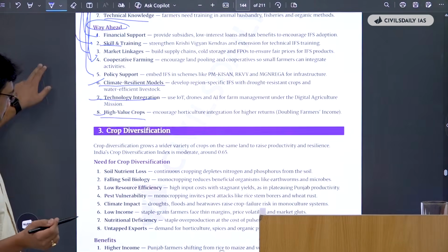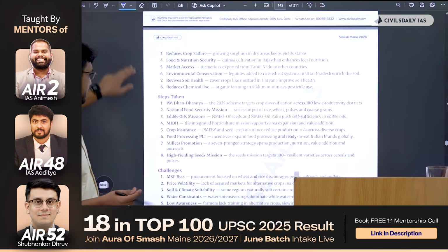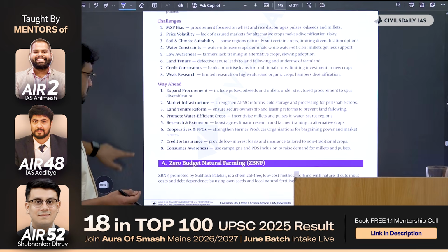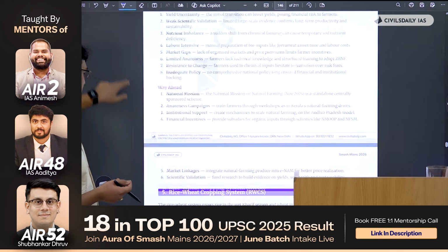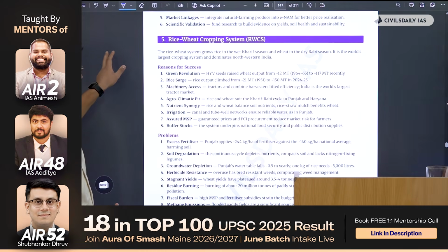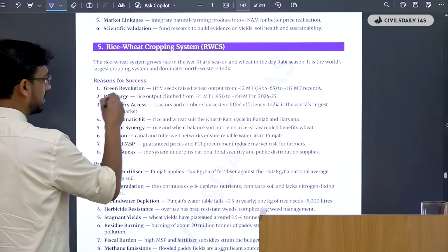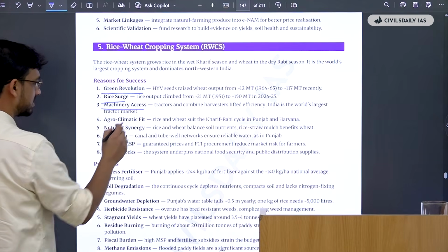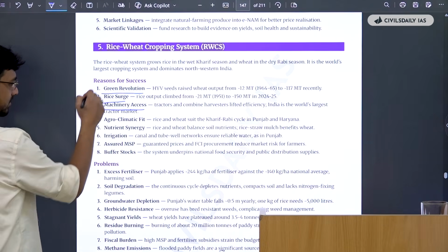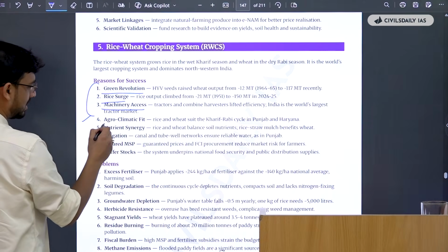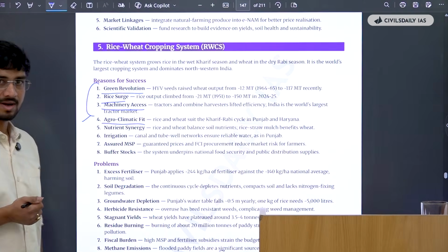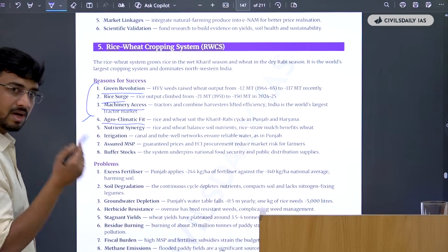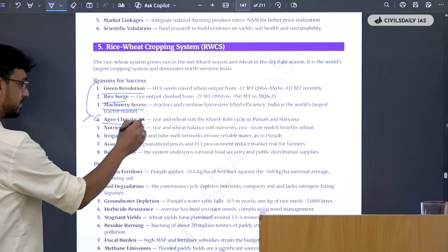Again, the topic of crop diversification is there, then there's ZBNF. So this document covers it very holistically. Then there's the issue of the rice-wheat cropping system. Why was there a success? We can think of the green revolution, rice, machinery access. Say I was able to generate only 3, but next time I see, okay, it is agroclimatic fit. Yes, it is agroclimatic fit.